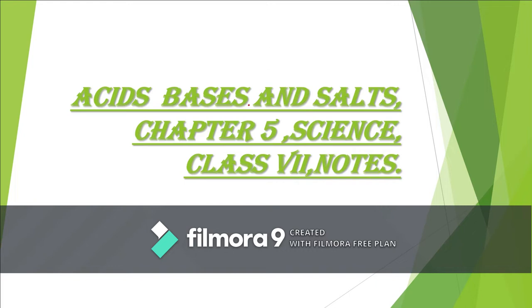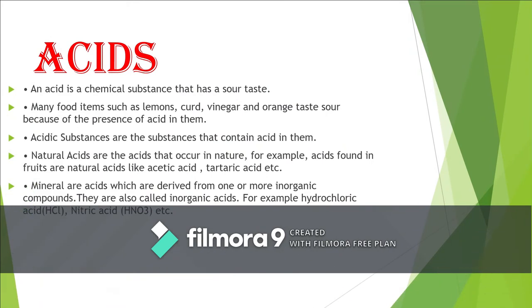So, we have started the chapter acids, bases, and salts in the last class, and we have just read about the different properties of acids, how we can know a substance is acid. Basically, we have learned that acids are sour to taste, and we have also learned about different examples of acids, and we also have gone through that acids are of two types, mineral acids and organic acids. So today we will move on to the next category, that is base.